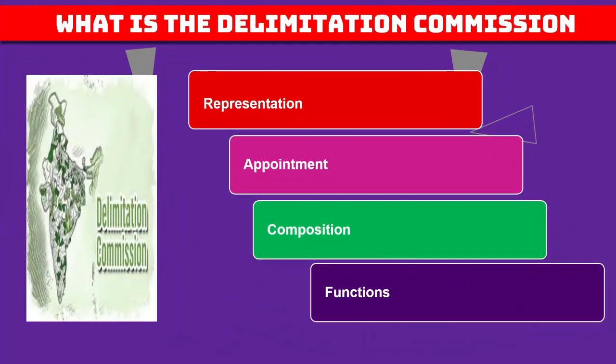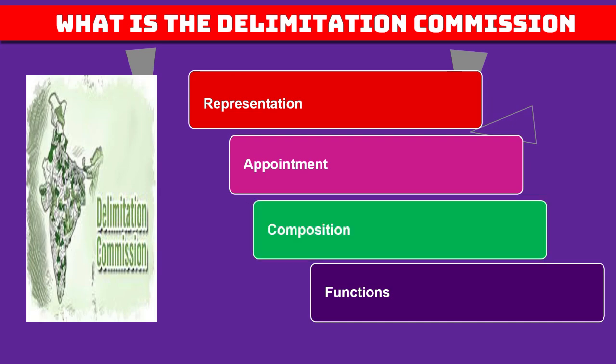So first of all, what is the Delimitation Commission? The Delimitation Commission ensures fair representation in the Lok Sabha and state legislative assemblies by adjusting the number of seats based on population changes. This is very crucial for upholding the democratic principle of one citizen, one vote, one value. The commission is appointed by the President of India and works in collaboration with the Election Commission of India. What is the composition?